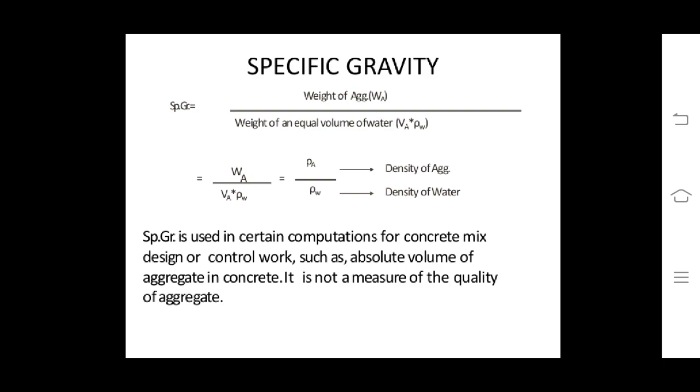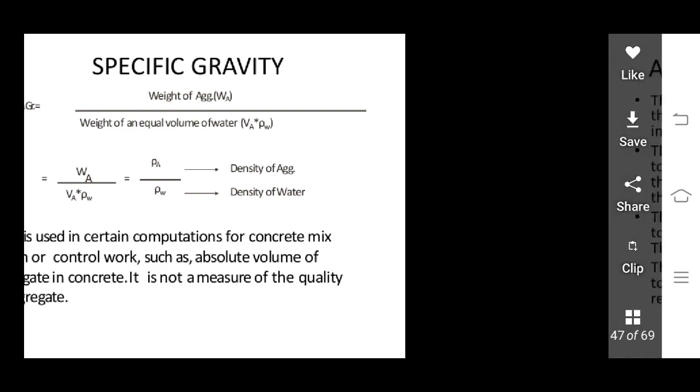Specific gravity is used in certain computations for concrete mix design or control work, such as absolute volume of aggregate in concrete. It is not a measure of quality of aggregate but is required for various purposes in mix design.